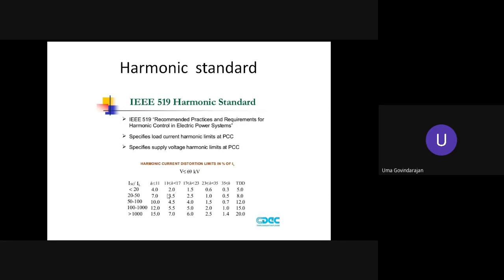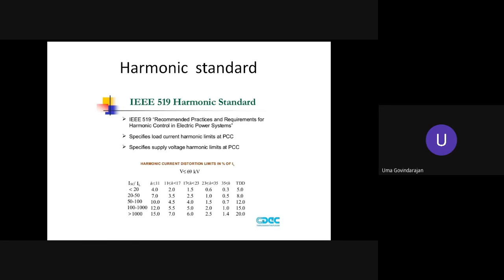And for the individual harmonic distortions, the first number indicates h less than 11. The harmonic numbers less than 11 are considered, and their distortion is restricted to these numbers, depending upon the short circuit capacity and the positive sequence impedance seen at the PCC point. What is X plus at the PCC point? You select one of the rows.